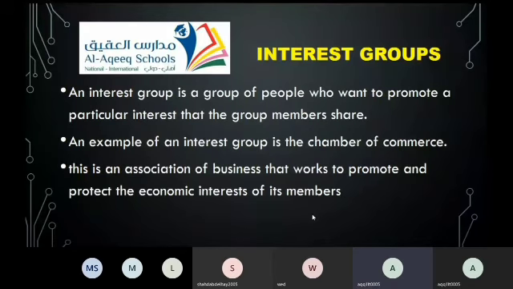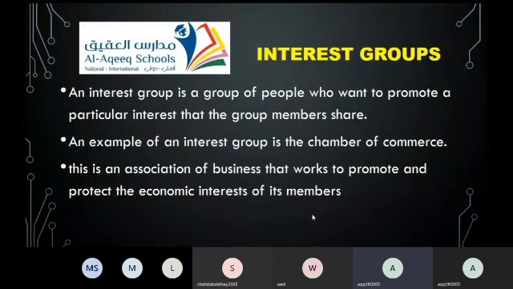Then the interest group might try to promote their interest to the rest of the area. What is an example of an interest group? There is an association that cares about business and works to protect the economic interests of its members.